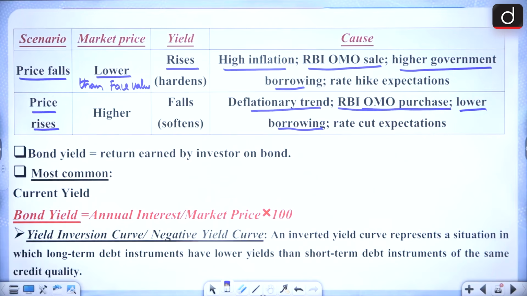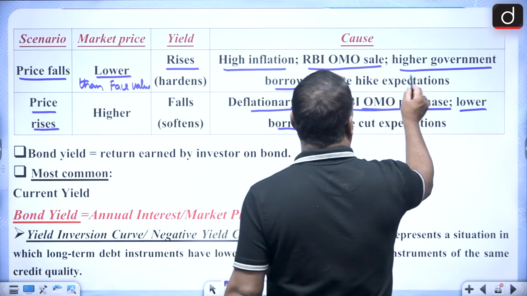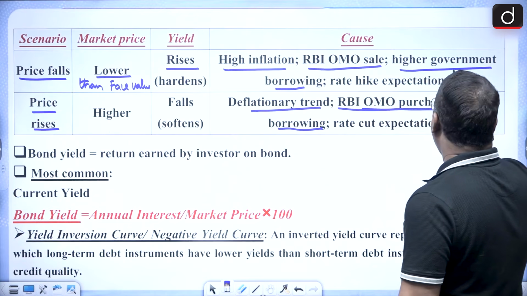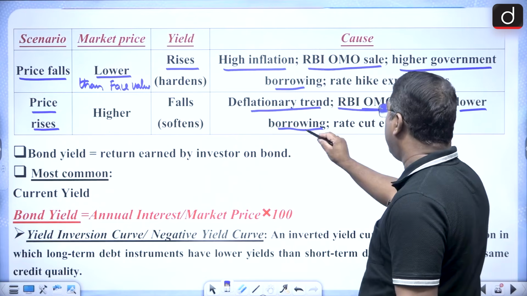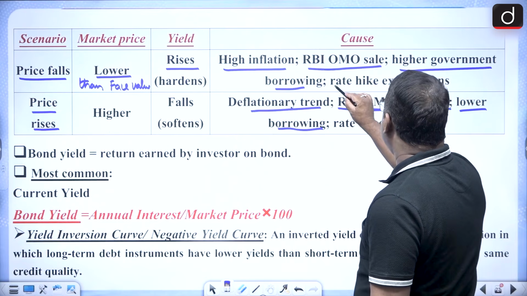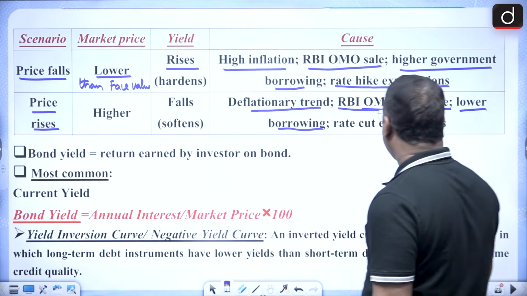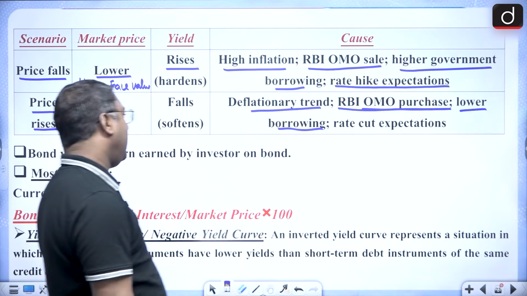So here the government borrowings will rise, here the government borrowings will fall, and here there is a rate hike expectation, and here there is a rate cut expectation.